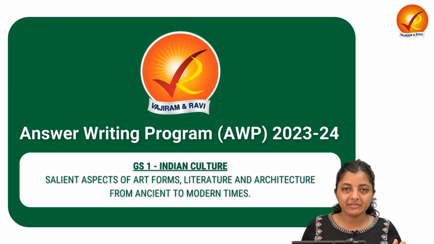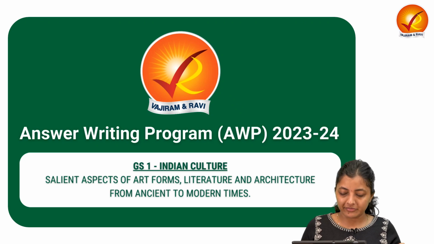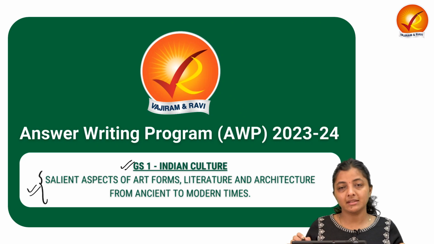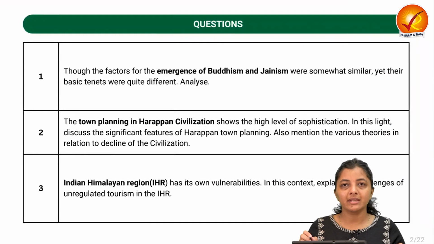In this December month, we will be covering the questions from GS1, that is History, Society and Geography. Today's topic is Art and Culture, and we will be discussing 3 questions: 2 questions from the Art and Culture topic and 1 question from Current Affairs. Let's take an overview of all the 3 questions.